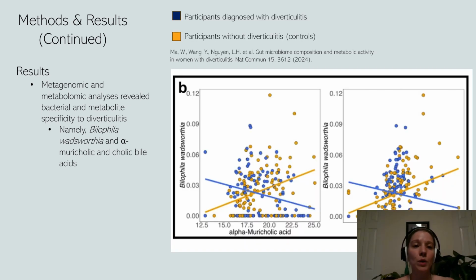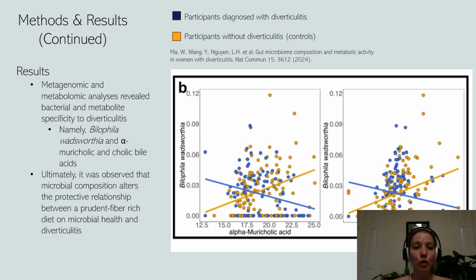In this scatter plot, we see that Bilophila wadsworthia was positively associated with alpha-muricholic and cholic bile acids, but inversely associated in diverticulitis. This outcome indicates the potential risk of reducing Bilophila wadsworthia population through disruption of intestinal hydrogen pressure homeostasis and hydrogen sulfide production, which can result in the reduction of fiber fermentation and decreased nutrient absorption of colonic epithelial cells. Ultimately, it was observed that microbial composition alters the protective relationship between a prudent fiber-rich diet on microbial health and diverticulitis.